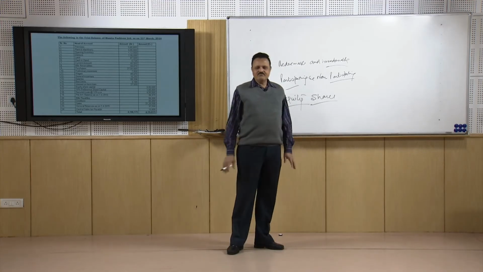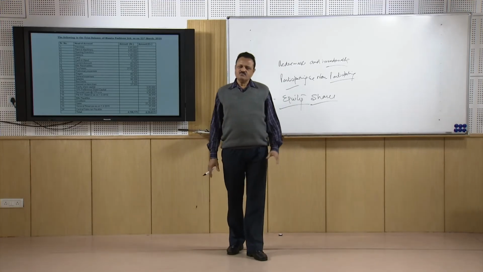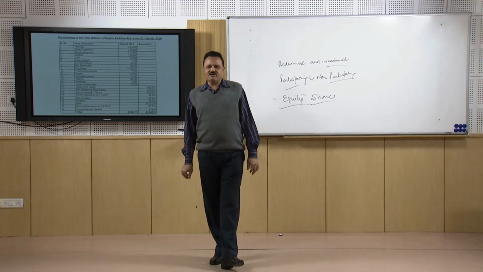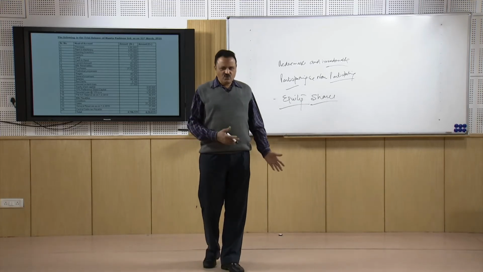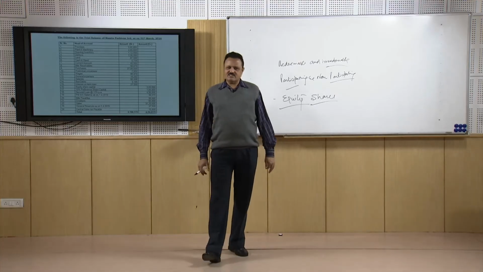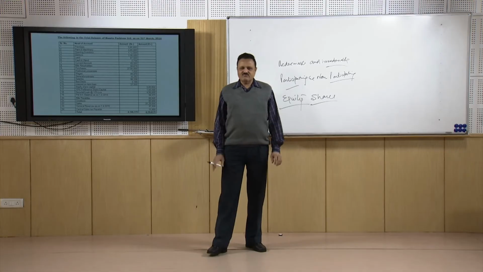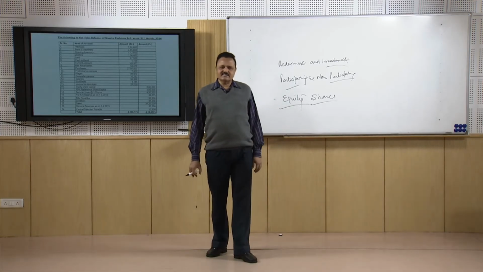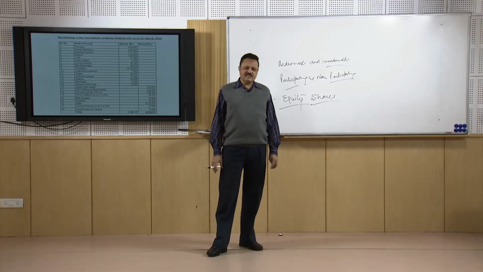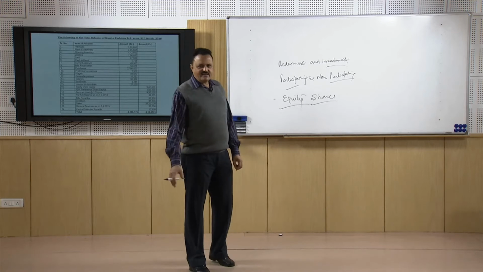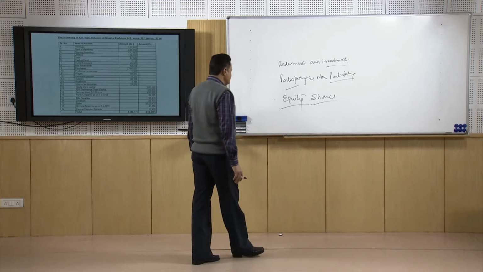In one case, they are getting a huge amount of dividend if the company is a highly profitable concern, but they are getting no dividend if the company is incurring losses or the profit is not sufficient. That is the one case. And the second case is when the condition of the company deteriorates, and the company has to be closed down or dissolved, even then the equity shareholders are at the receiving end.